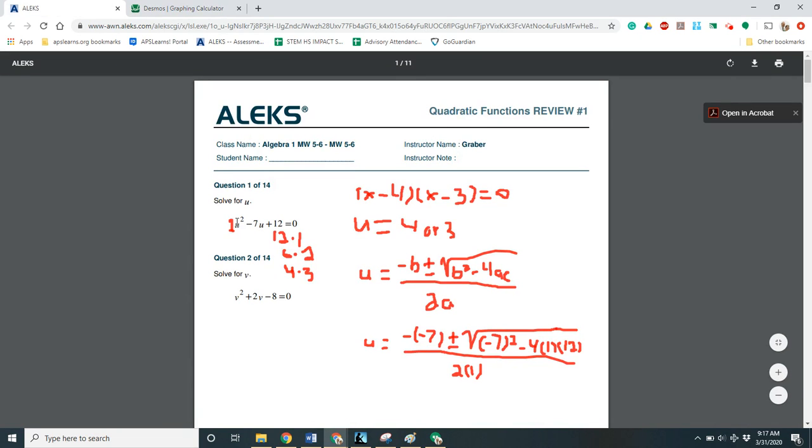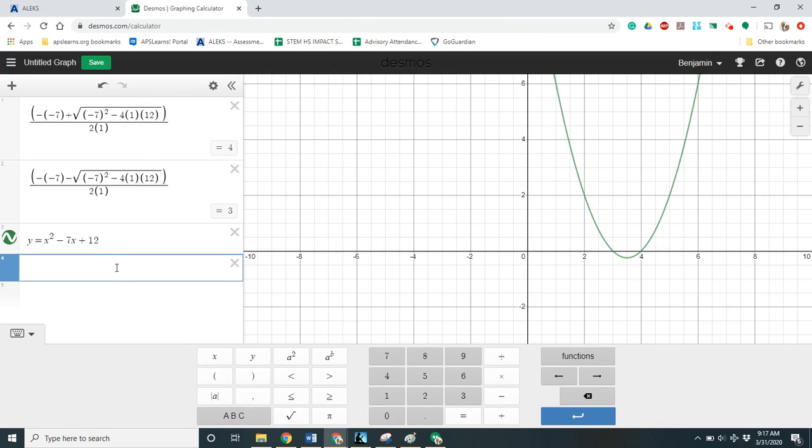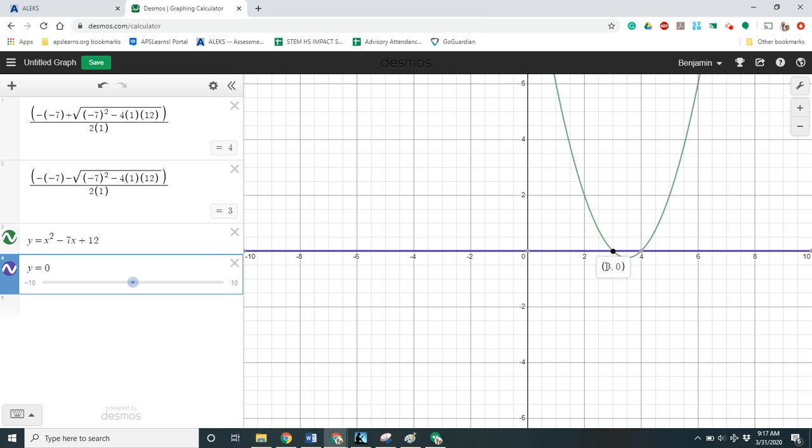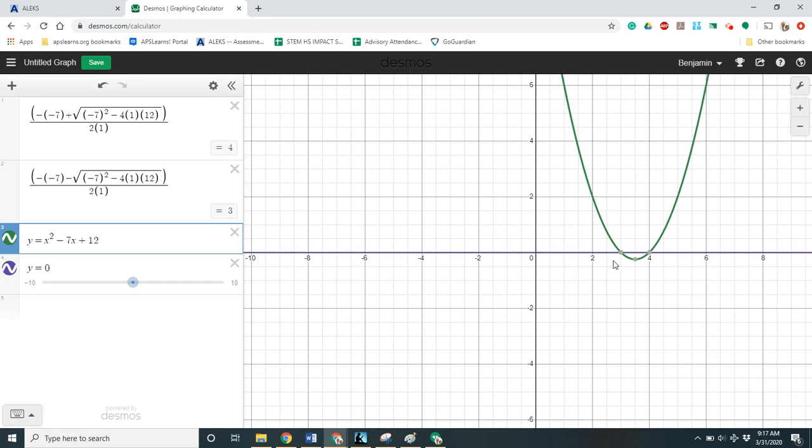That's the left side here, and I need to plug in the right side too. So I'll plug in y is equal to 0, and find the 2 points where they cross, which is right here, and I just need the x values. So 3 is one x value, and 4 is the other x value.